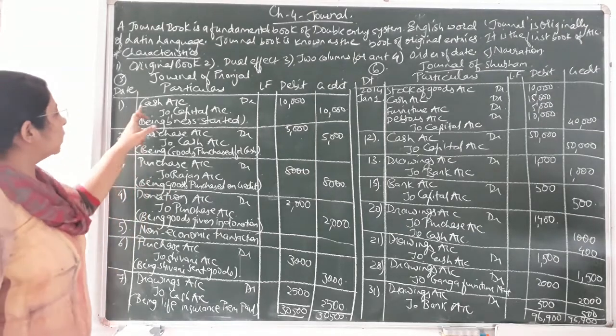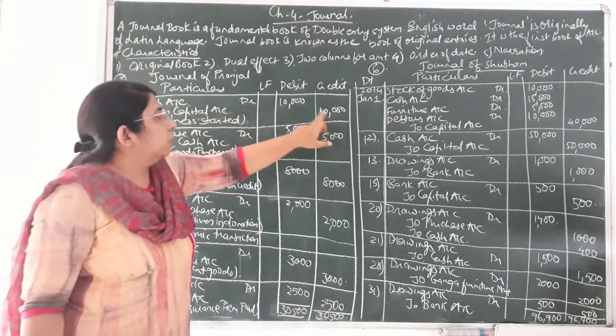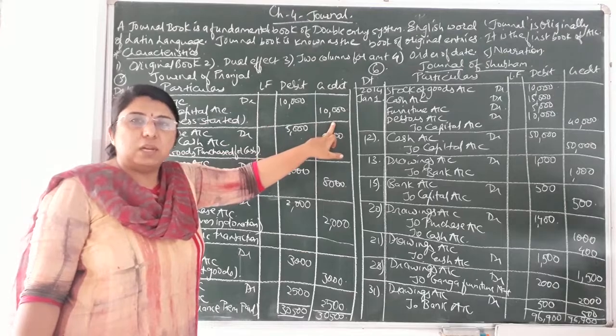Okay, so the first entry that would come is cash account debit to capital account credit, with the same amount, that is 10,000 and 10,000.